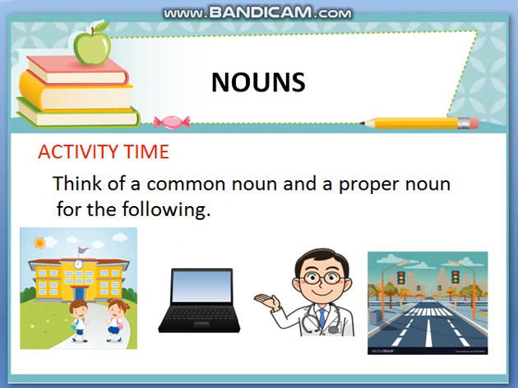Activity time. Think of a common noun and a proper noun for the following. What is the first picture about? I am talking about this picture. Yes, where little boys and girls go with their bags to get education. It's a school. Rightly said. What is it? It's a modern gadget. It's a laptop. Who is this, by the way? A very important worker of the society. Yes, he is a doctor. And what about this place? It's a road. All these are common nouns because we can have many schools, we can have different types of laptops, we can have many doctors in a hospital, and there are so many roads. So all these are common nouns.